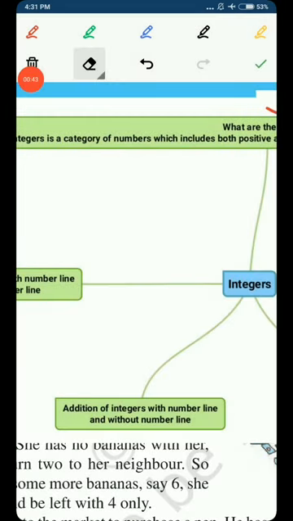Now we will learn about the addition of integers with number line and without number line. But before that we will generally learn how we add or subtract the integers. So let's see.